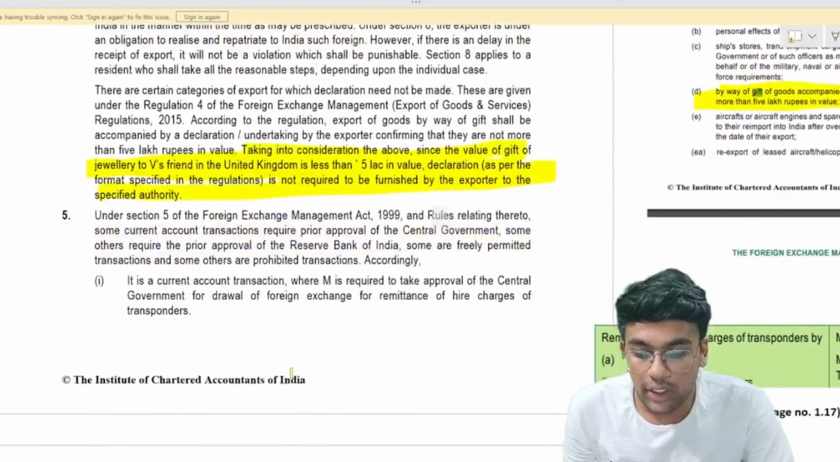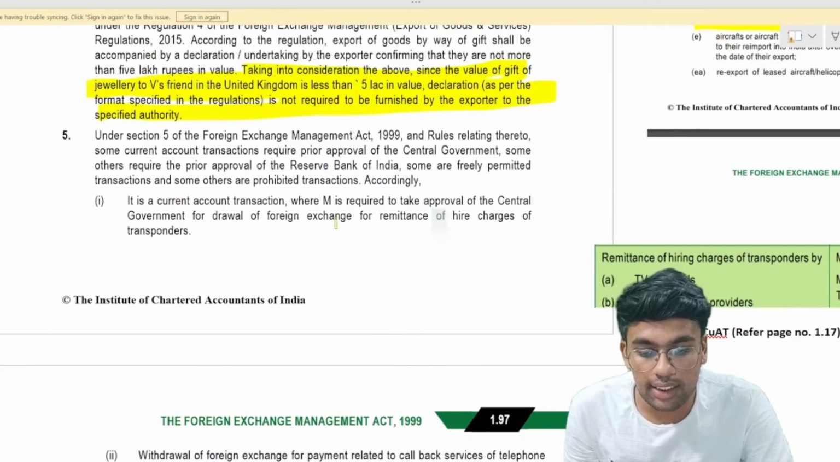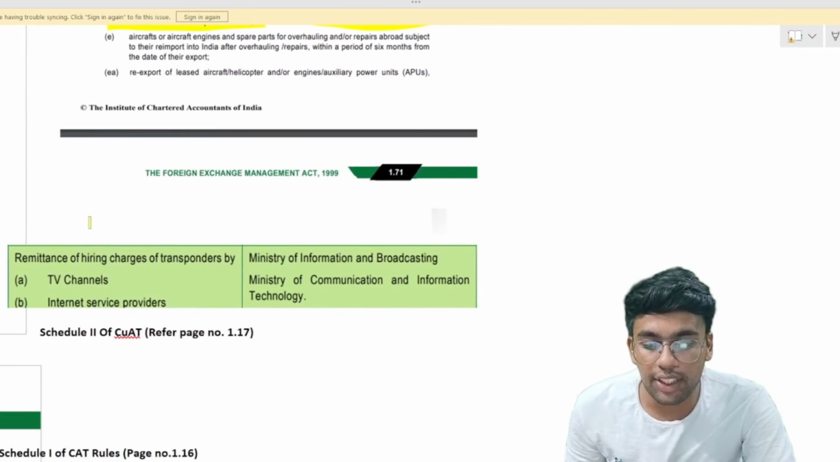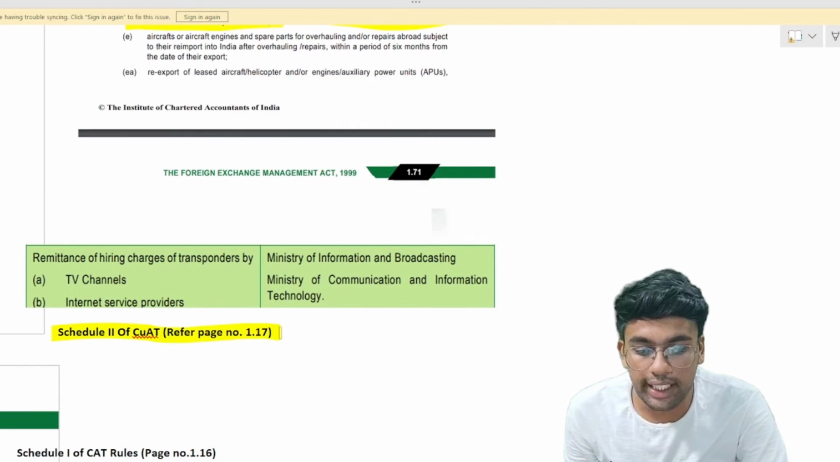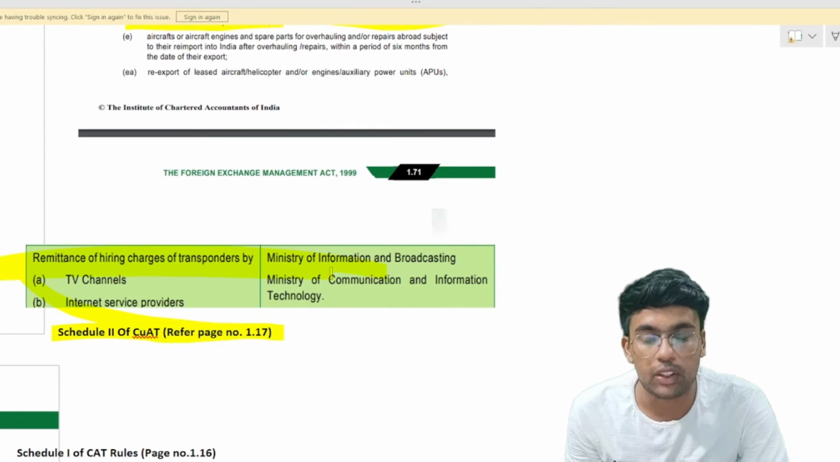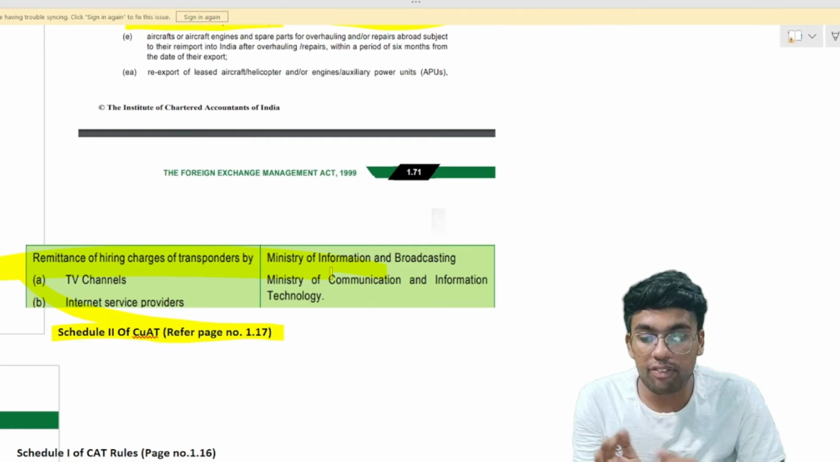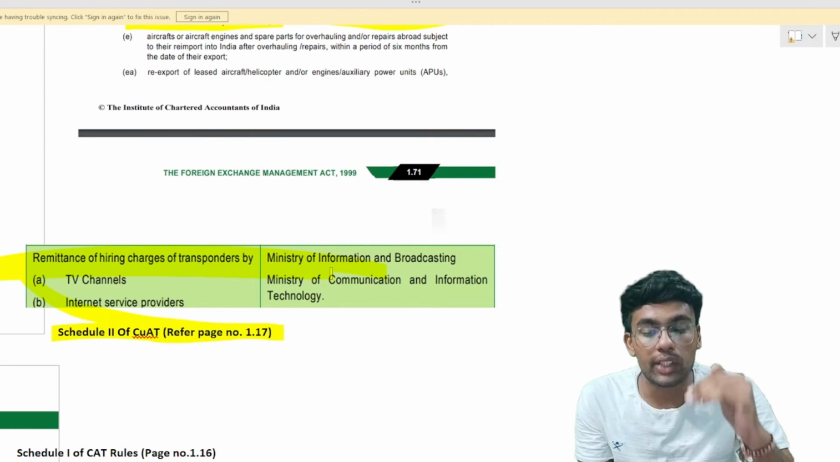Again, in your point number 5, it is the current account transactions. I am required to obtain prior approval of the central government for withdrawal of foreign exchange for remittance of hiring charges to the transponders. If you refer to Schedule 2 of current account transactions, page number 1.17, prior approval is required if you are making remittance for hiring charges of transponders.